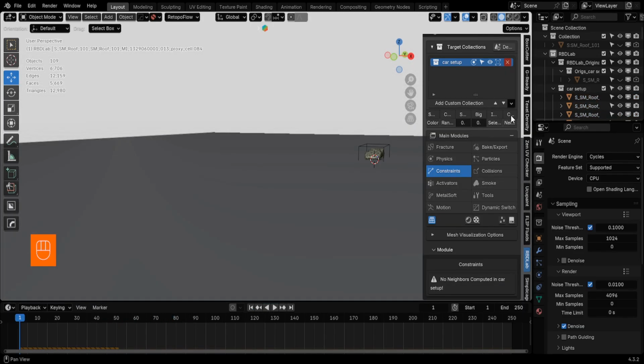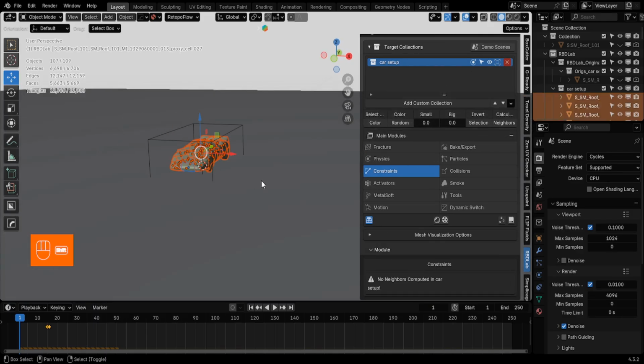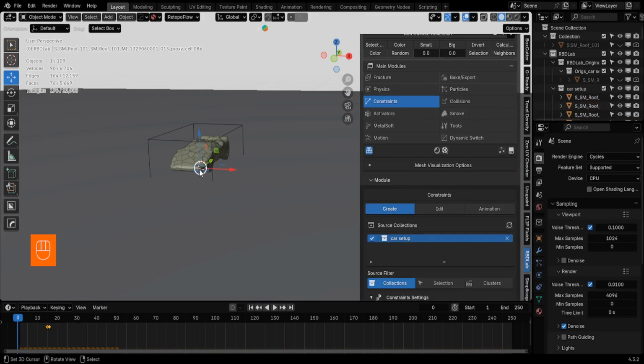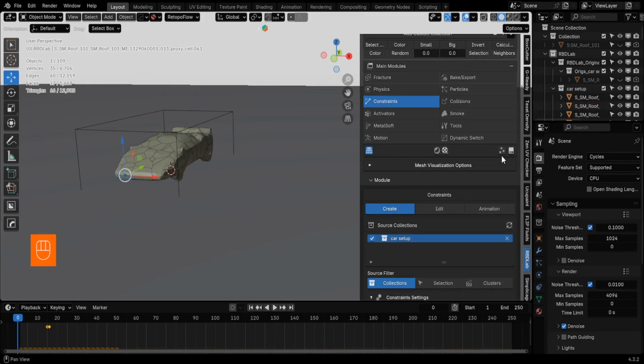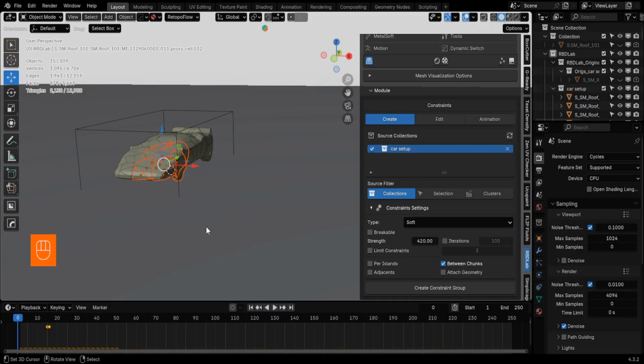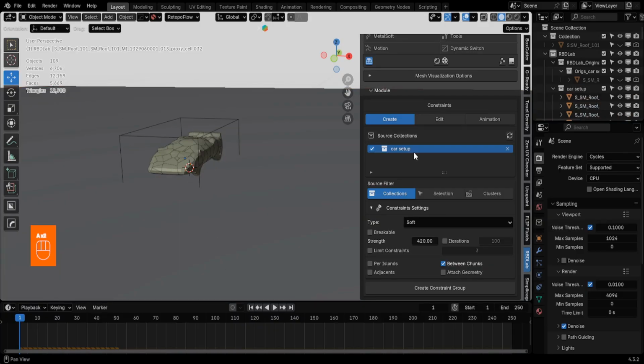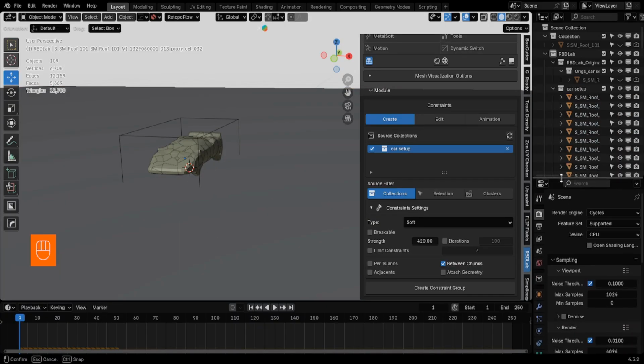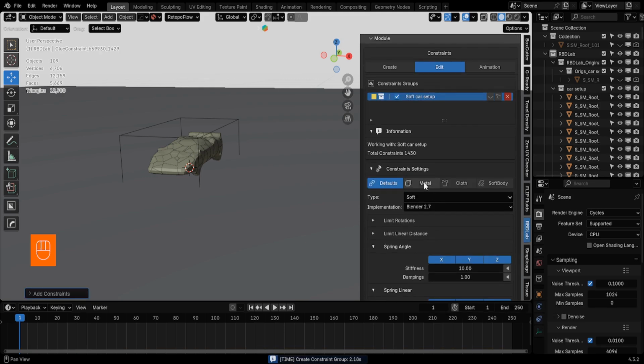Think of a constraint as glue. It holds the fractured pieces together until the impact. To make the pieces react together, I'll calculate neighbors and then create constraints. I'll leave the settings at their default values and create the constraint directly from the collection. Switch to metal.